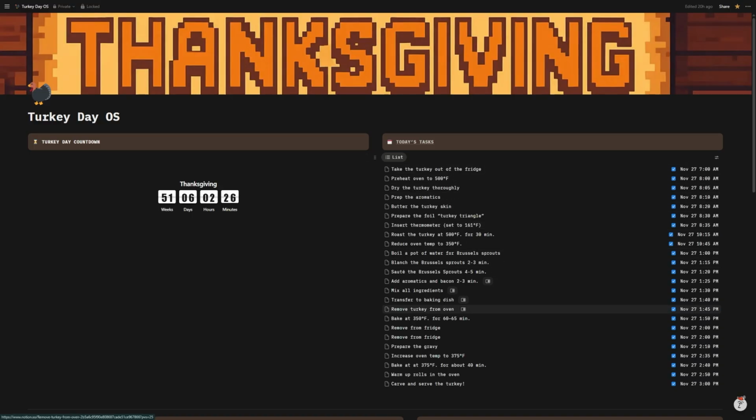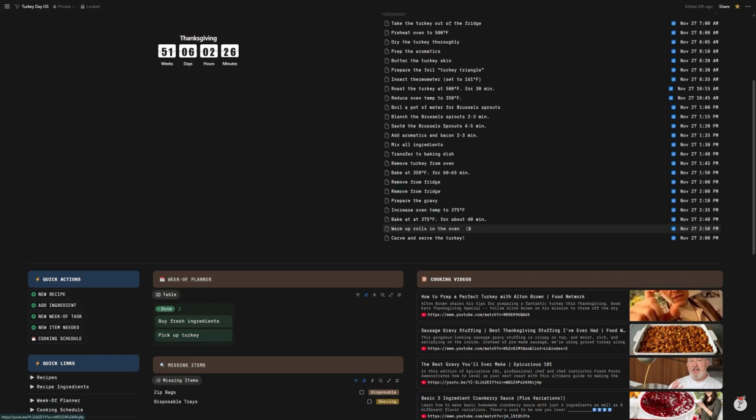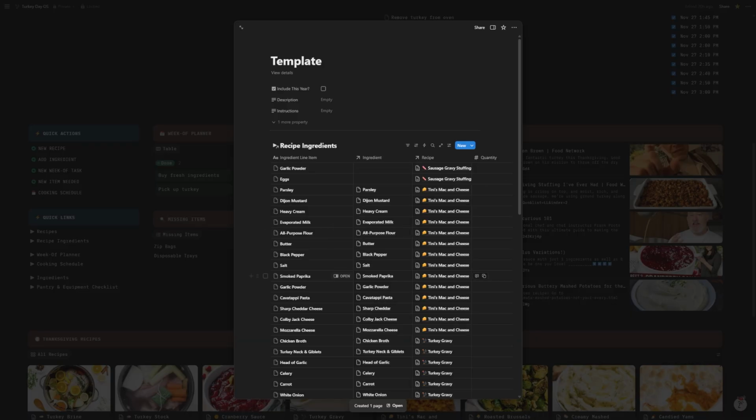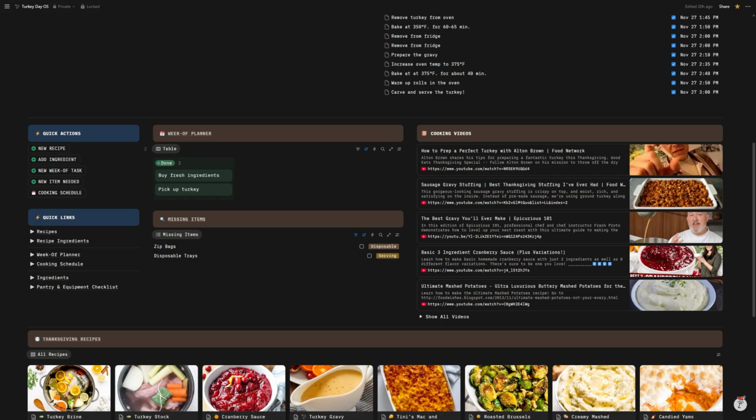This was today's tasks, all the things that I had to get done today in order for the holiday. Obviously, it being Thanksgiving, the most items that I have to get done are today, but there were other things that I got done earlier in the week that I'll show you how that's all configured. Down here, I set up some quick actions for creating new recipes. I use a template for this, and I'll explain how this works in a minute. Then adding ingredients, a new week of task, which is my week of planner, new items needed, like things that I might need for Thanksgiving, and then my cooking schedule.